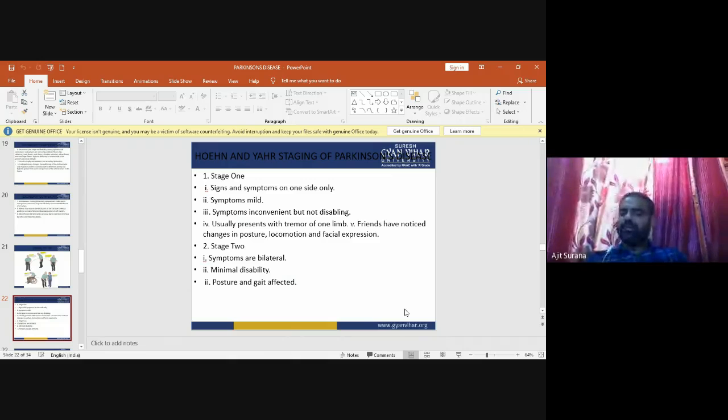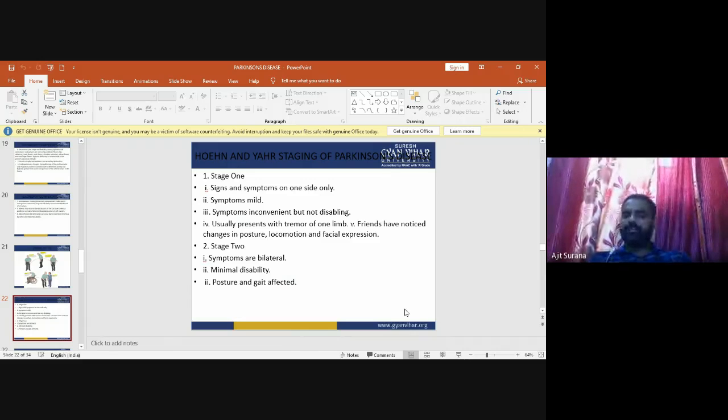Symptoms become mild, inconvenient but not disabling. Usually in stage 1, the symptoms present with tremors of one limb. Friends may notice changes in posture, locomotion, and facial expression in the Parkinson patient.